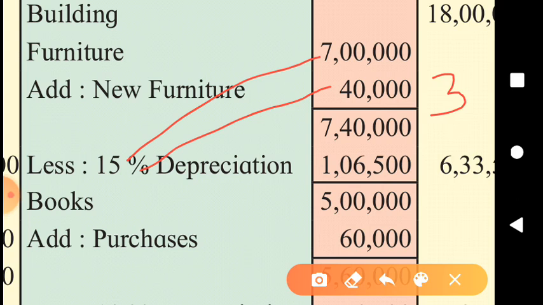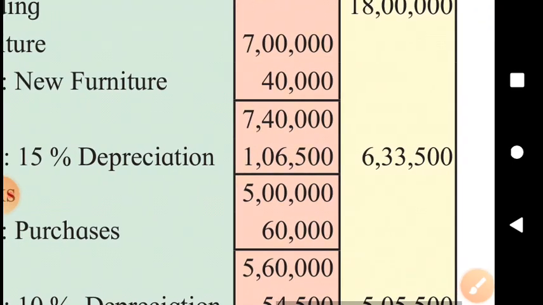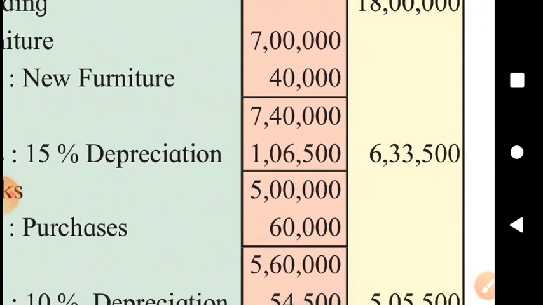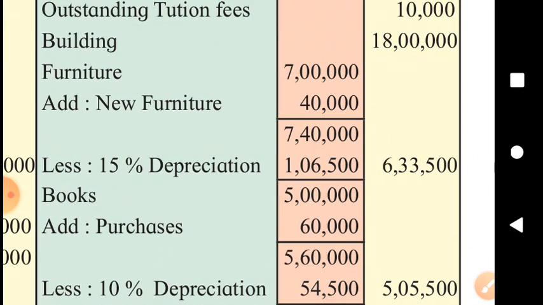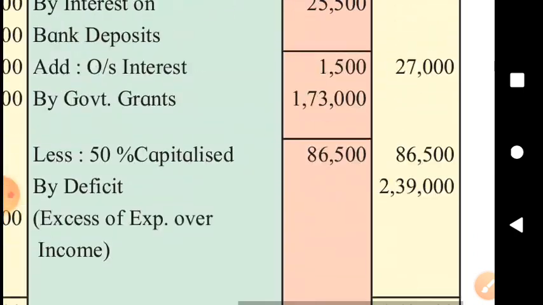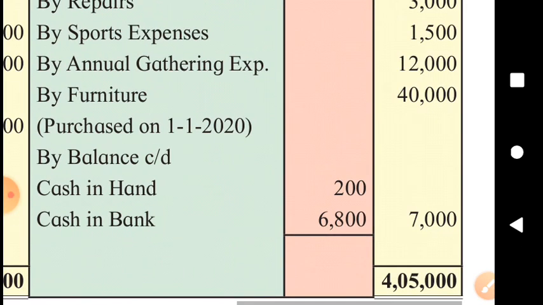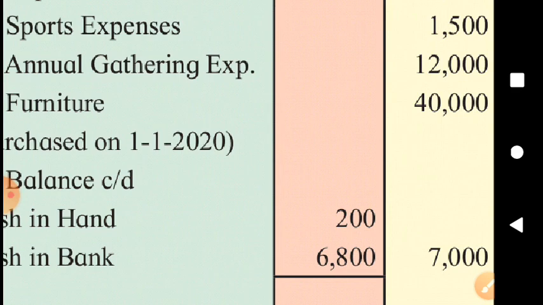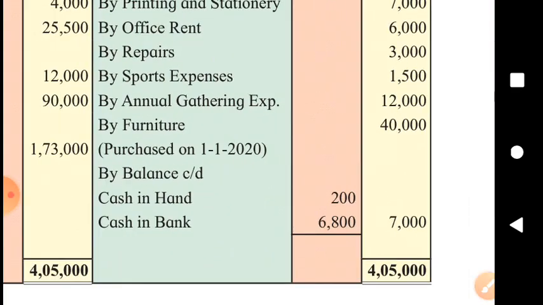Thereby we get the total depreciation 1,06,500. So in the outer column, the remaining amount of furniture. Furniture was purchased on 1st January, isn't it? So 3 months depreciation on 40,000 at the rate 15%.